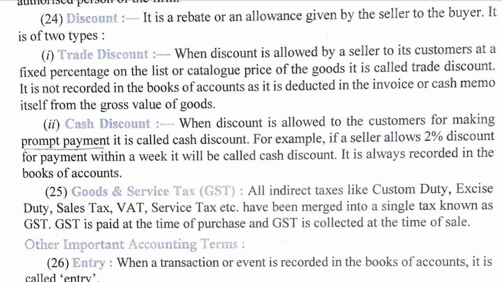Now one more thing has to be noted, that trade discount is not recorded. In this case you are getting a trade discount of rupees 200. So trade discount is the discount which is already given by the shopkeeper without any condition. They are not putting a condition that if you purchase in cash then you will get 200 discount.